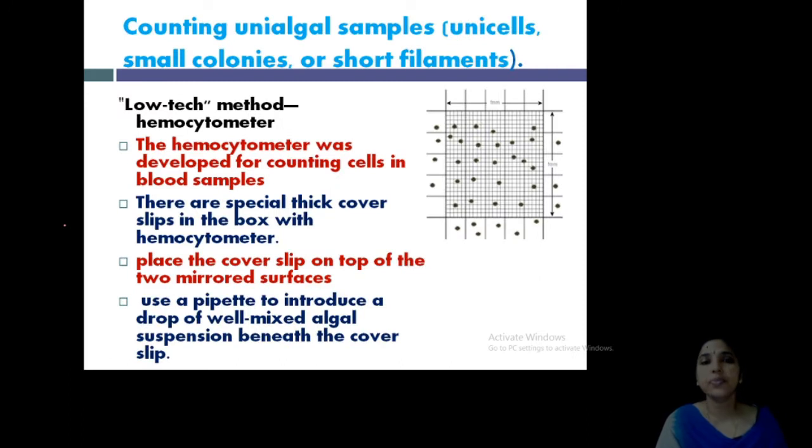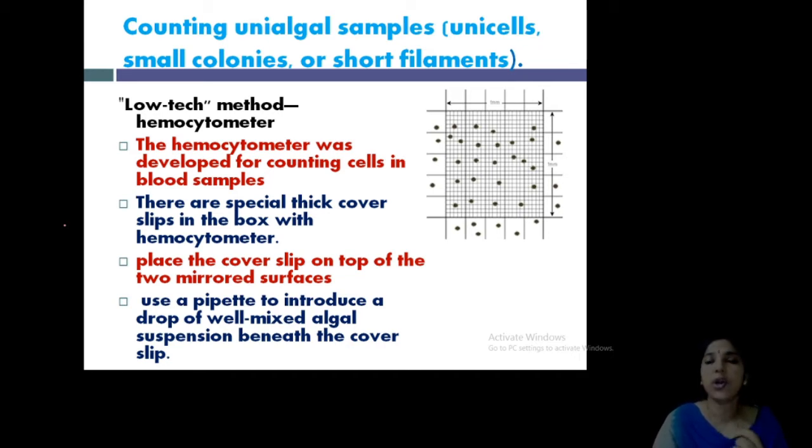Clear? Now, how can you count uni-algal samples? What are uni-algal samples? We finished the algal mixture, the assemblage of algal mixture, in the first two halves, the SR technique and also the inverted microscope technique. Now, how can you count the uni-algal sample? Once you got a mixture of algae, you isolated it and cultured only one type, so now you have a sample having only one type of algae. It may be a small colony, a short filament, or unicellular. So, how is it possible?